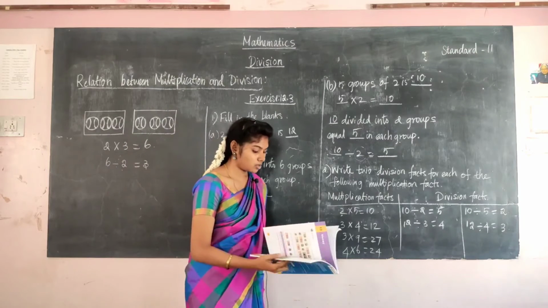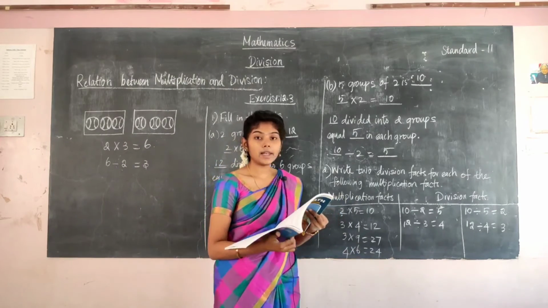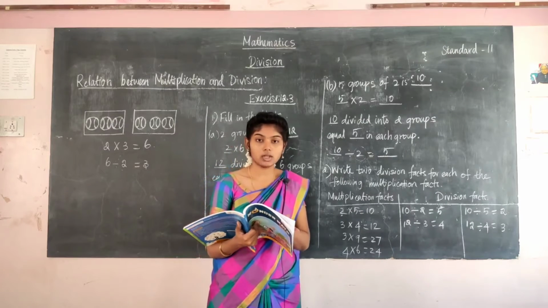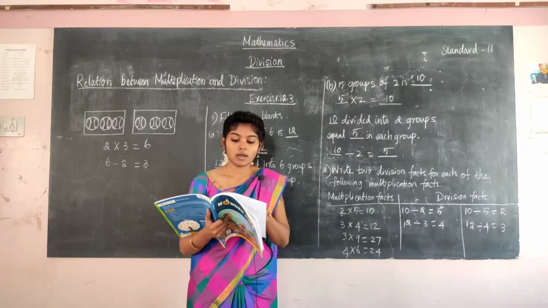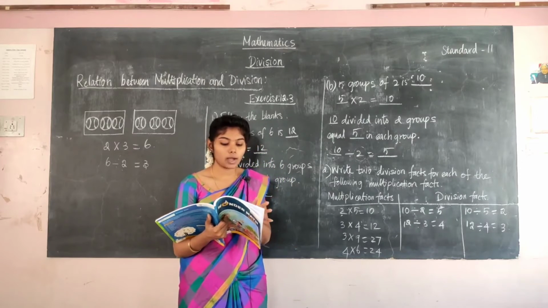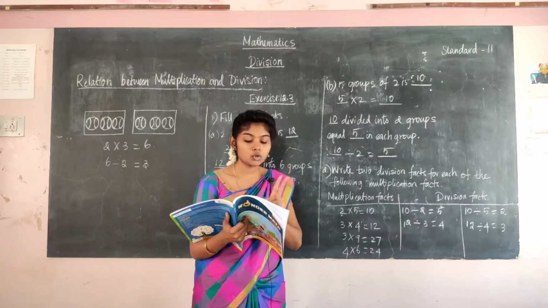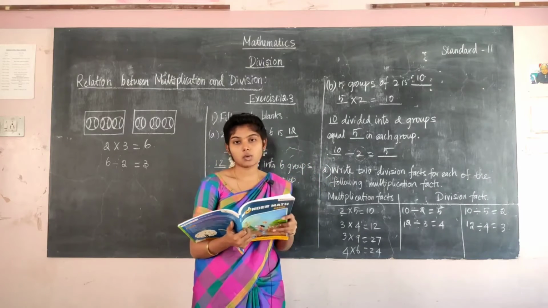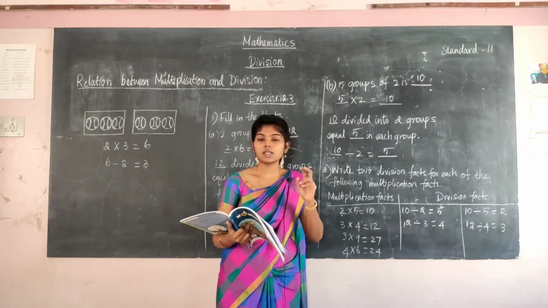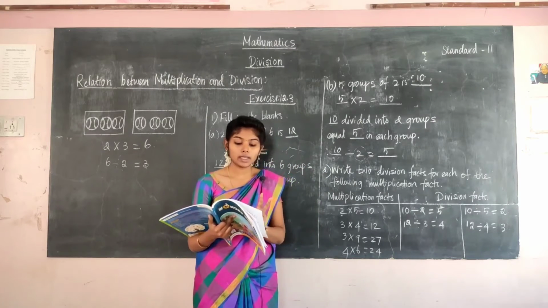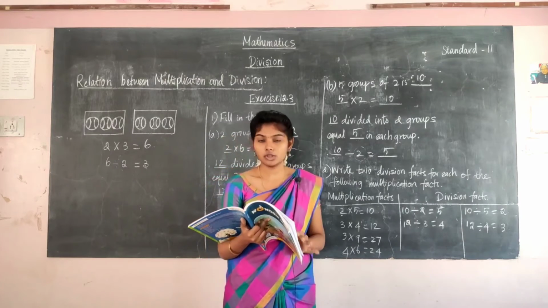And on the next page, there is a challenger for you. Minu has less than 20 books. When she arranges the books in piles of 4, 2 books are left. How many books are left? 2 books are left. So totally she has less than 20 books.